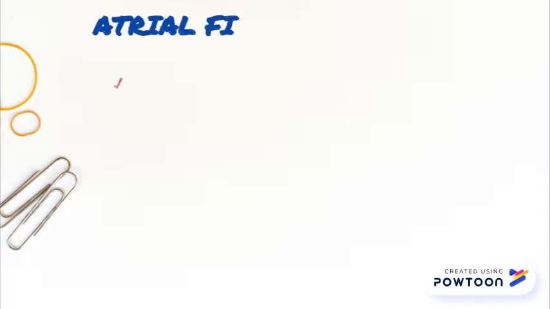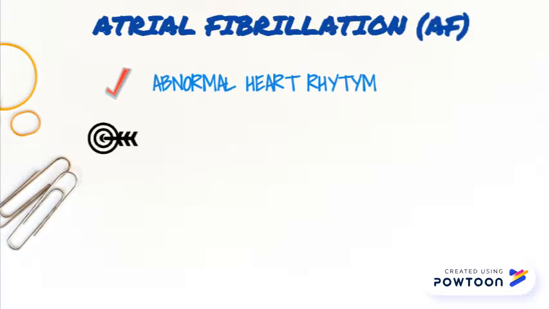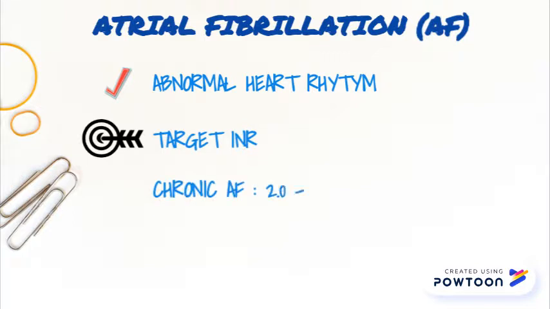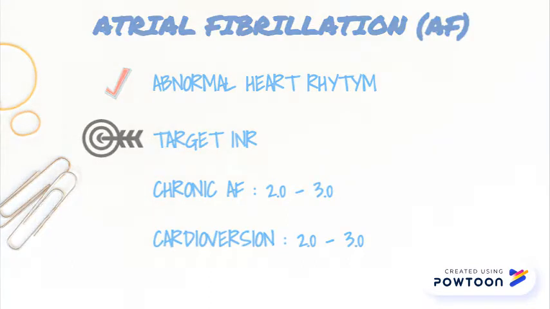Atrial fibrillation is an abnormal heart rhythm. The target INR for chronic atrial fibrillation will be 2 to 3 and warfarin is given for lifelong. Cardioversion has the target INR of 2 to 3 and warfarin is usually prescribed 3 weeks before and 4 weeks after cardioversion if normal sinus rhythm is maintained.